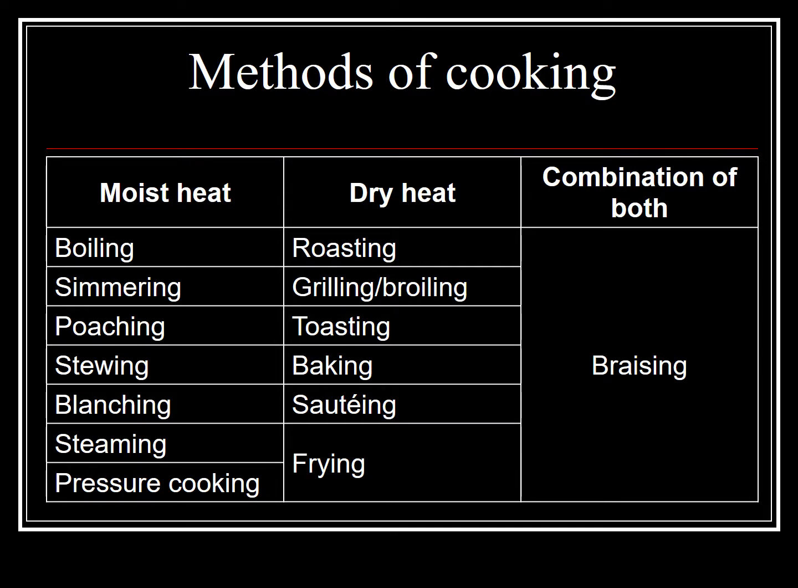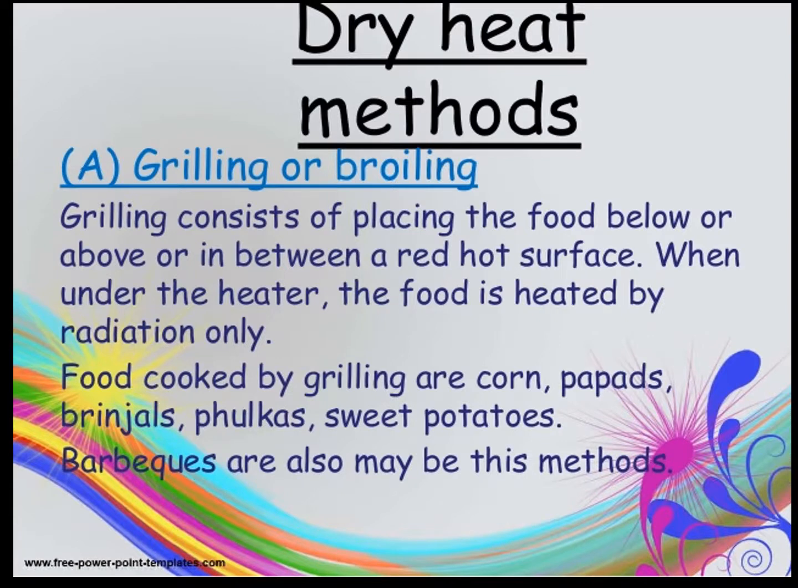And in dry heat, the cooking media is air or fat or oil. This method consists of roasting, grilling or broiling, toasting, baking, sauteing and frying. Again, frying consists of deep frying and shallow frying. And the combination of both methods is known as braising. Let us see the dry heat methods one by one.